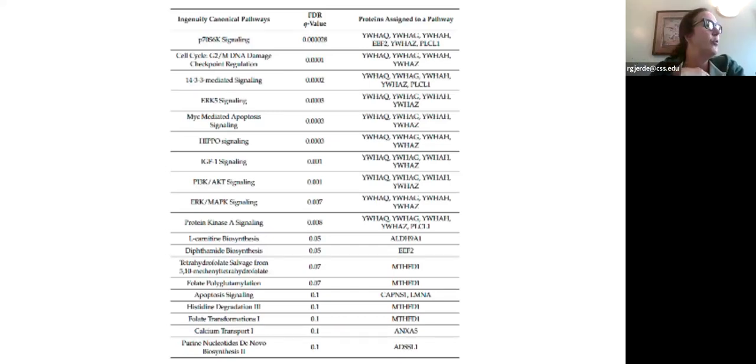The top one, though, was what they thought was one of the most significant. So it's the P70S6K signaling, and I don't know if I'm saying that right. And then on the right-hand side, you can see which proteins were assigned to each pathway.